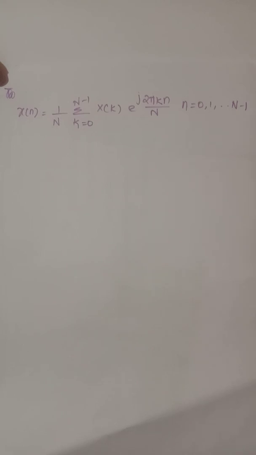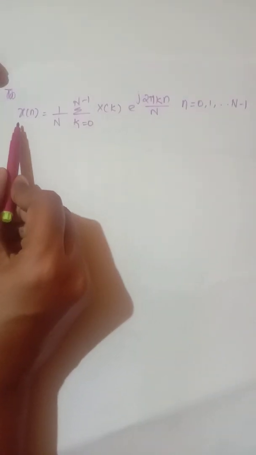To recover the sequence x of n from the frequency samples, we have a formula: x of n